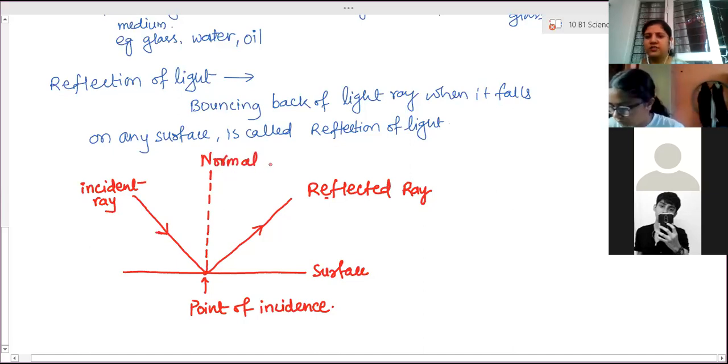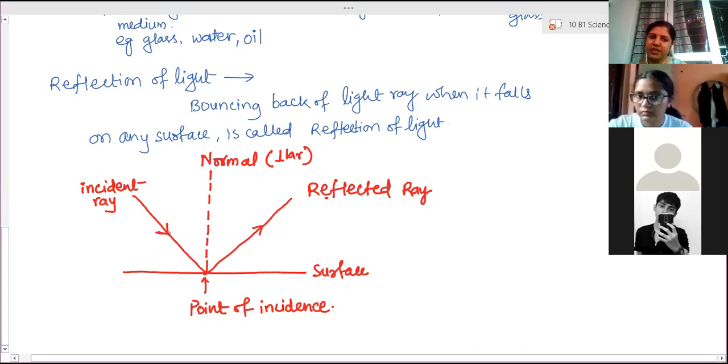The word normal in physics is used for a perpendicular line. The word normal looks normal, but it has a meaning that it is perpendicular. Normal means always perpendicular to the surface. Okay. This is the incident ray, reflected ray, and normal.